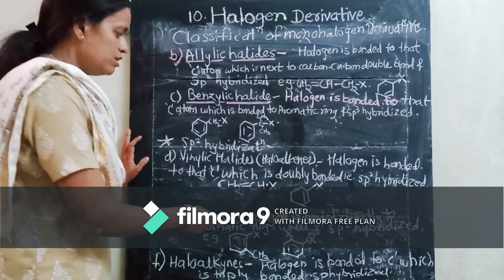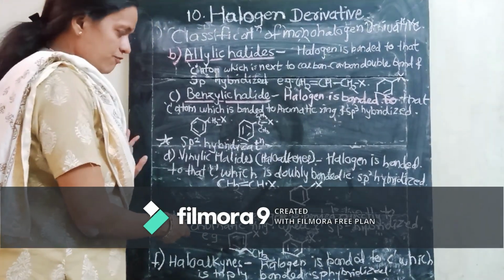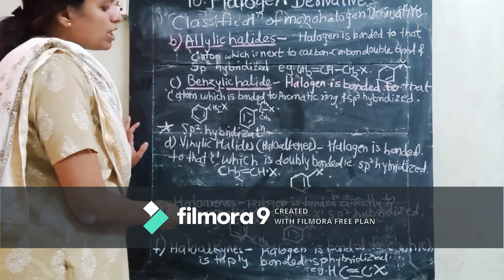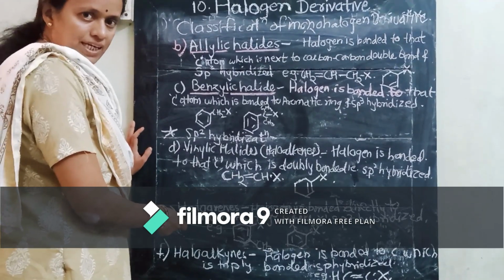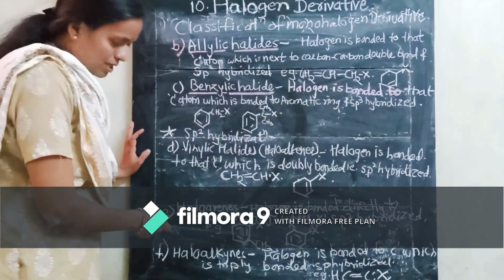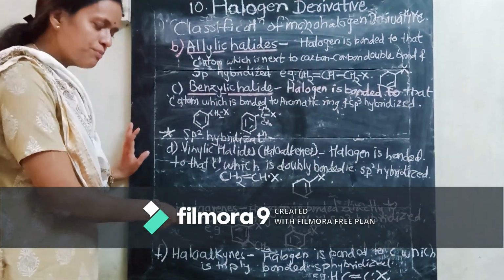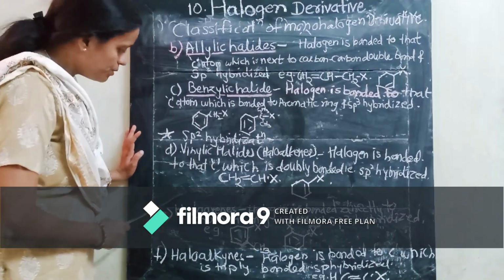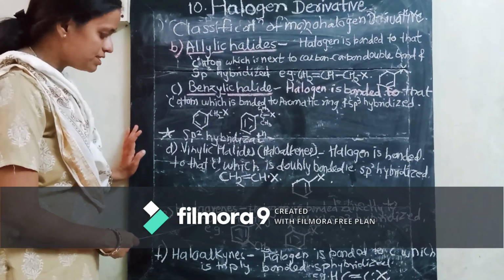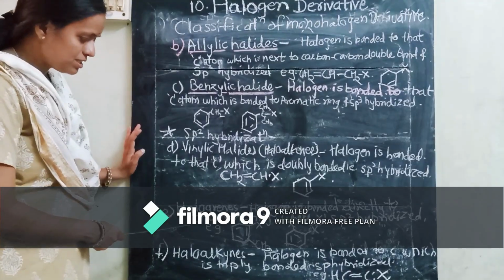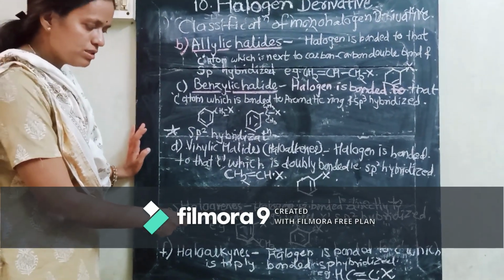Okay. So this carbon is definitely sp2 hybridized. Correct? This carbon is an sp2 hybridized carbon atom. So based on sp2 hybridization, again the second class is haloarenes.